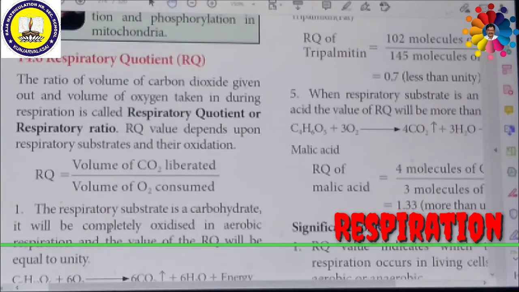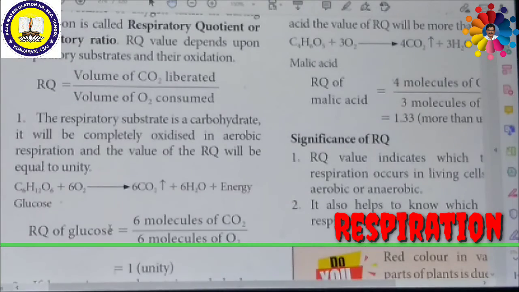For example, if the respiratory substrate is carbohydrate, what is the equation? Look at the first equation: C6H12O6 plus 6O2 gives rise to 6CO2 plus 6H2O plus energy.